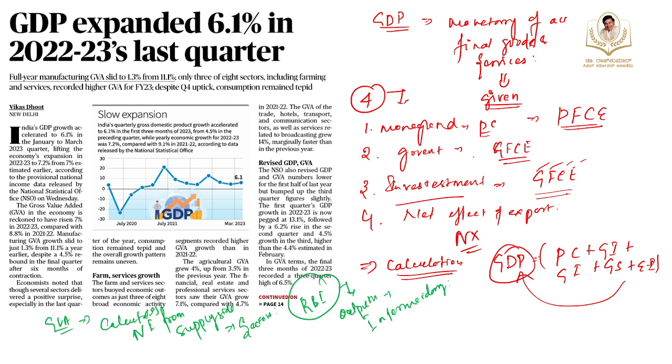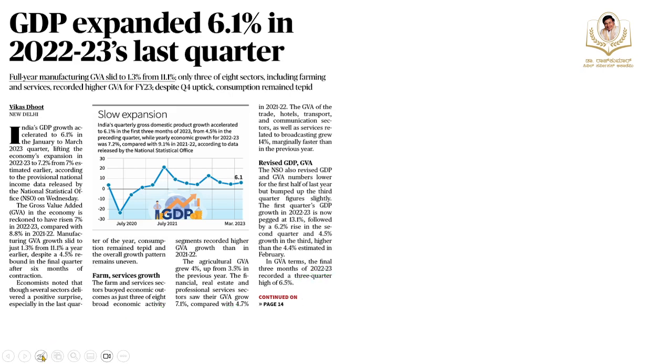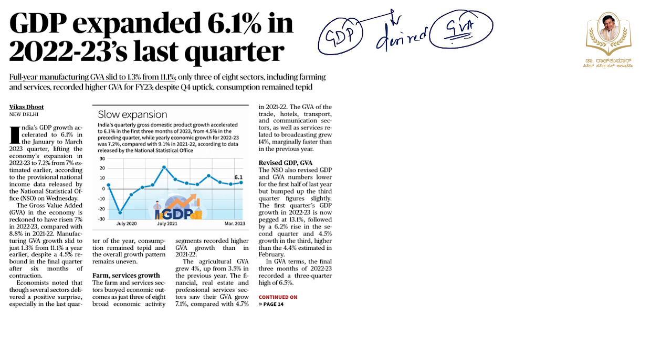These are the two important concepts that you need to understand regarding this topic. These two are related, and how they are related is very important for us to understand as well. The GDP is derived from the data of GVA.